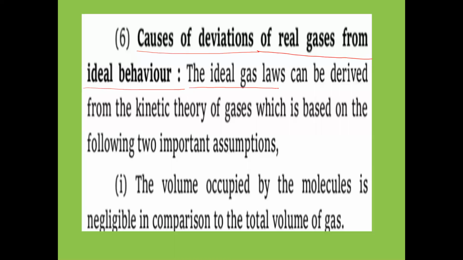See, the ideal gas laws mean Boyle's law, Charles law, all those. The ideal gas laws can be derived from the kinetic theory of gases. KMT we studied now. From KMT, kinetic molecular theory, one equation is there: PV is equal to 1 by 3 mnc square. This is the kinetic gas equation.